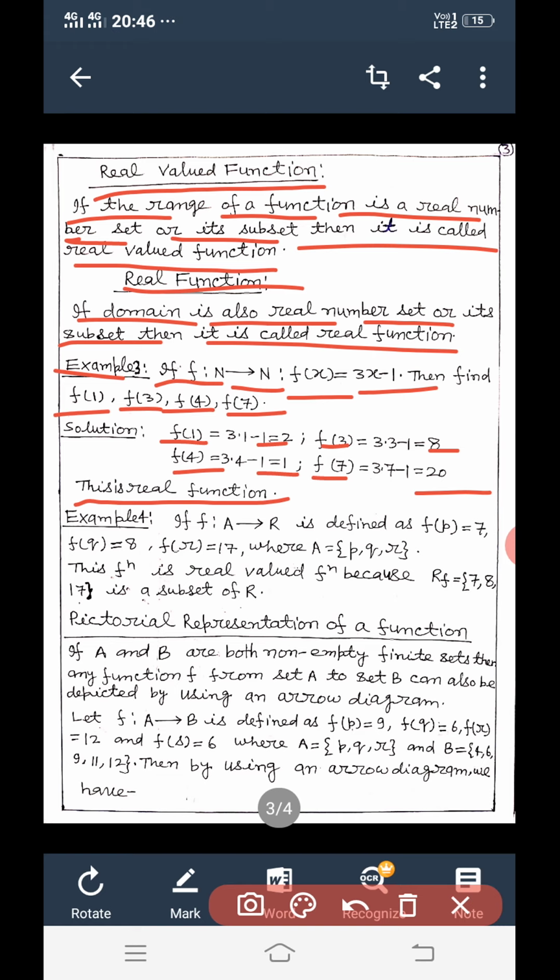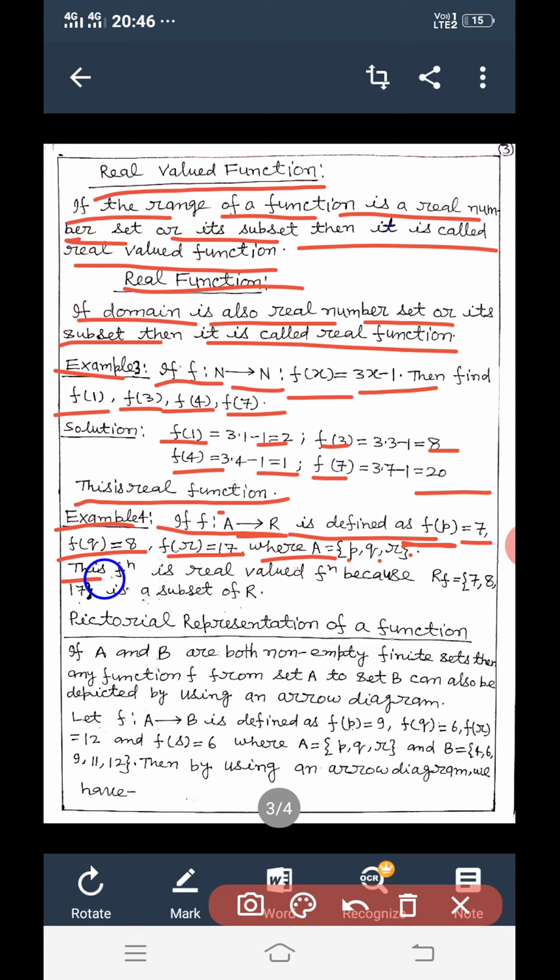Taking another example, if a function f is defined from A to R as f(p) is equal to 7, f(q) is equal to 8, f(r) is equal to 17, where A is equal to {p, q, r}.